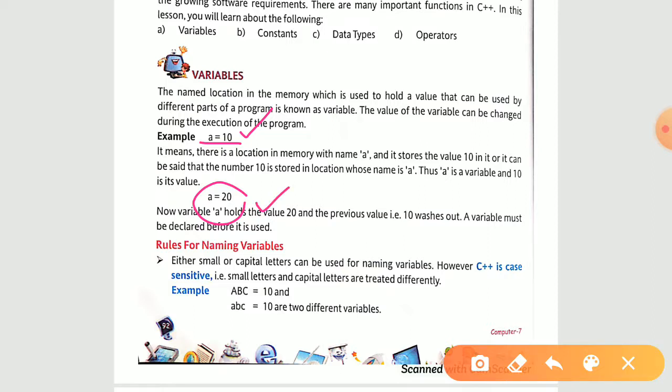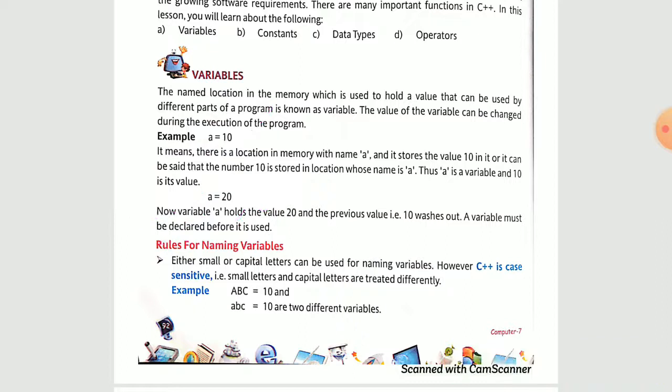So that is why we can say that a variable can be changed during the execution of the program. When you store the next value, the previous value goes away from there. Now, whenever we want to use a variable, before that we have to declare it as well. Declaration means firstly we need to define what kind of data we are going to put into it.